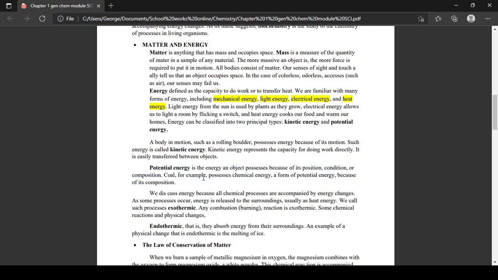Why? Because of its position, its composition, its condition, it is already energy. For example, when I use the coal, what does it produce? It produces heat energy, correct? Because of its composition. So potential energy is energy that is